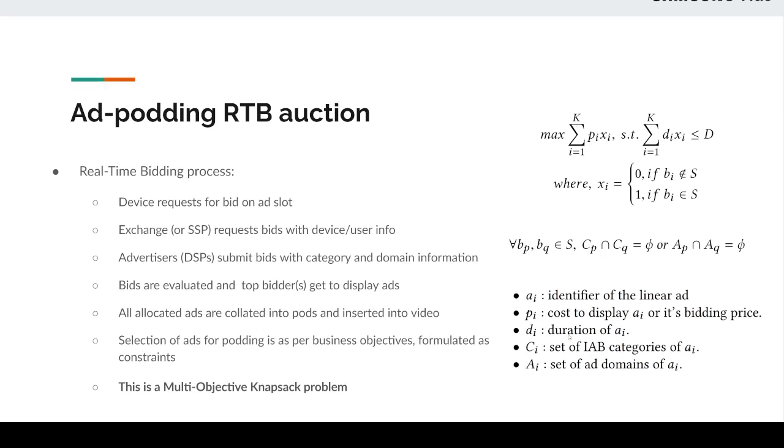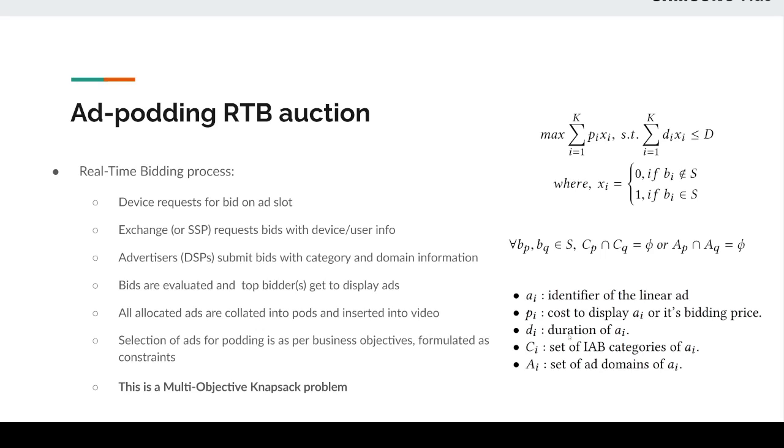Let's try to formalize this problem. Podding follows a real-time bidding auction process. Similar to other forms of display advertising, a device requests the SSP or exchange for an ad. This triggers the exchange to send bid requests to DSPs along with targeting criteria.